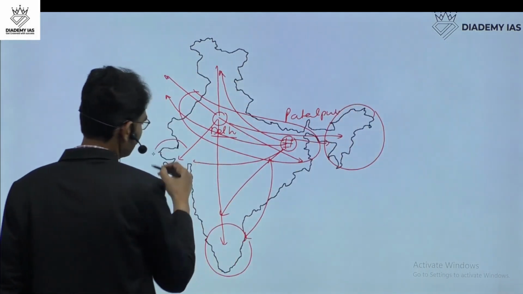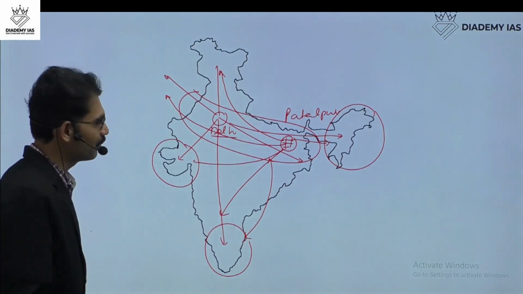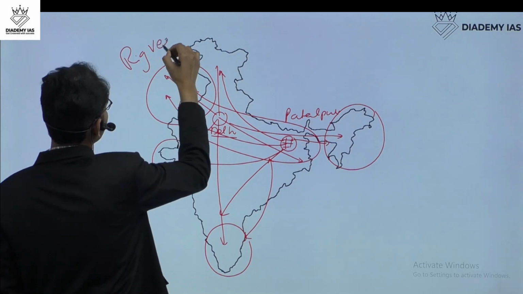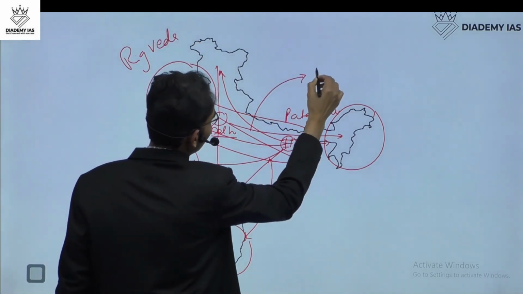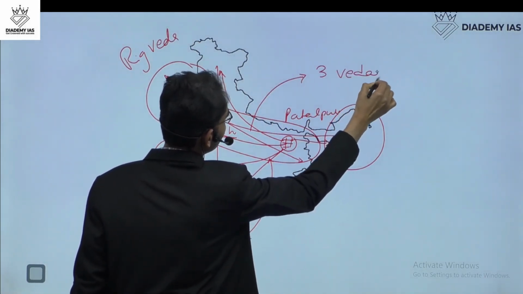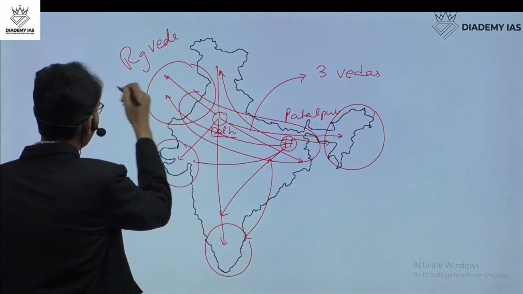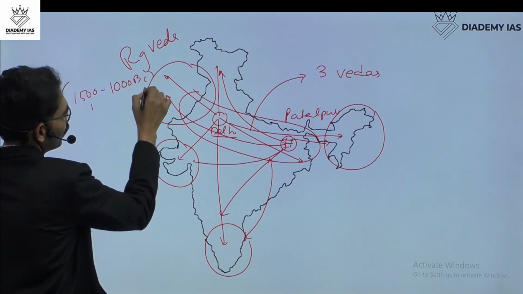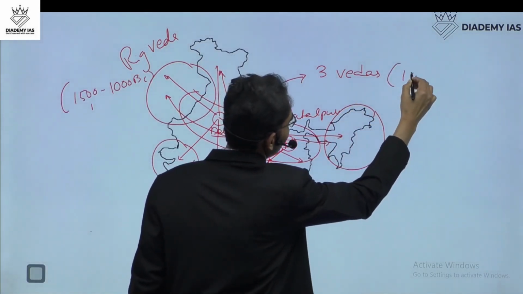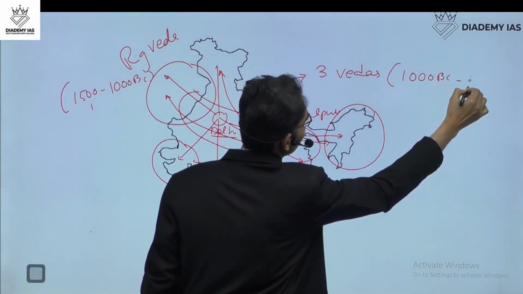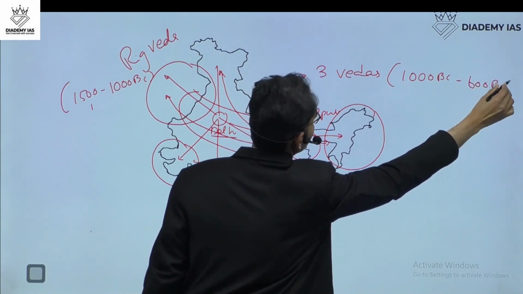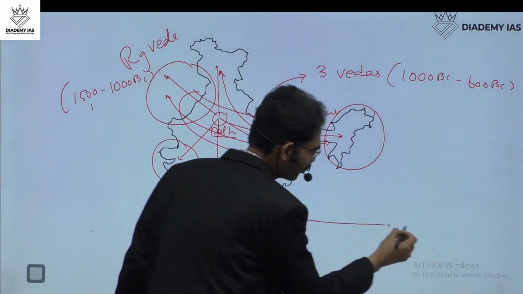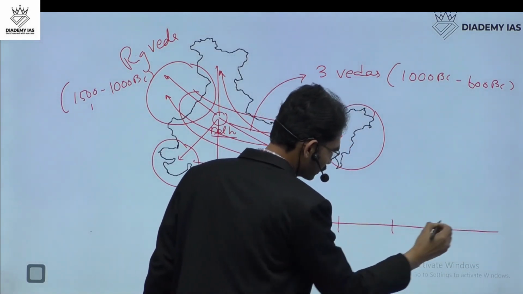For example, this area is known for the Rig Veda and this area is known for the other three Vedas. The Rig Veda developed between 1500 BC and 1000 BC, whereas the other three Vedas emerged in 1000 BC to 600 BC. You can see the timeline and the location are also important to understand our own past, our own story.